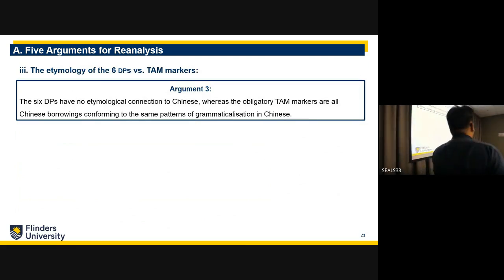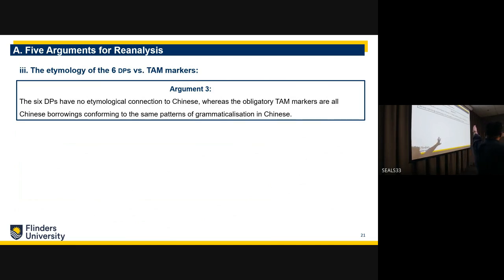So the third argument is etymology. The 6 discourse particles have no etymological connection to Chinese, whereas the 6 obligatory tense, aspect and mood markers are all Chinese borrowings, and more importantly, they conform to the same patterns of grammaticalization in Chinese.